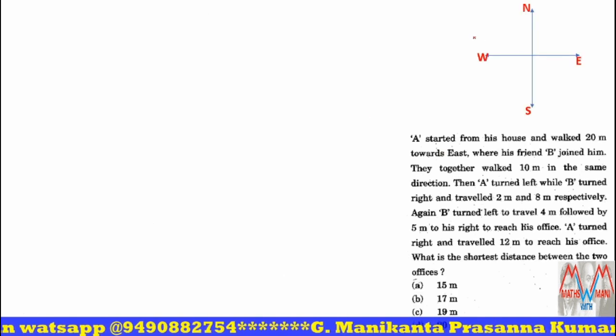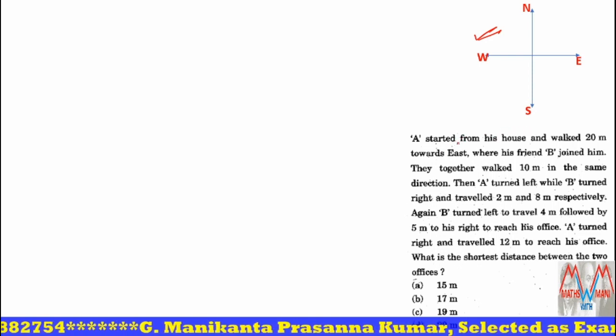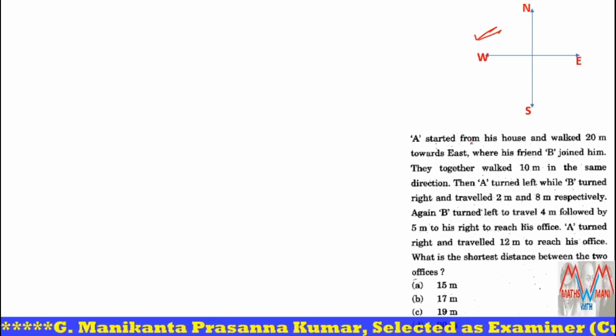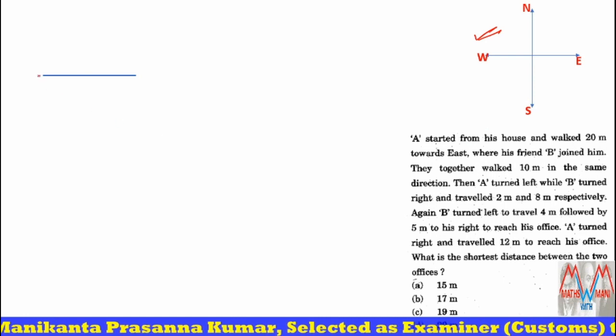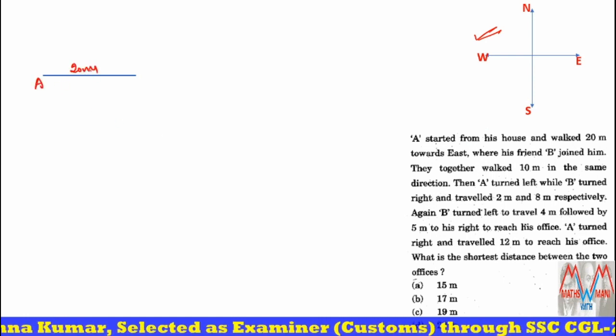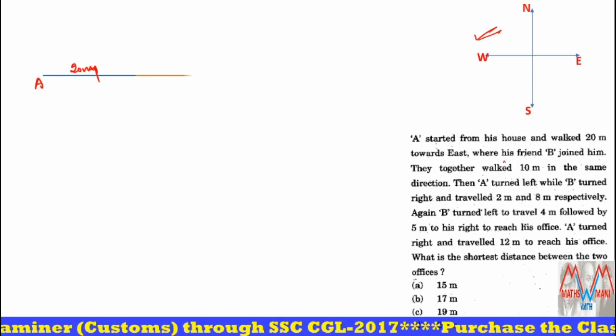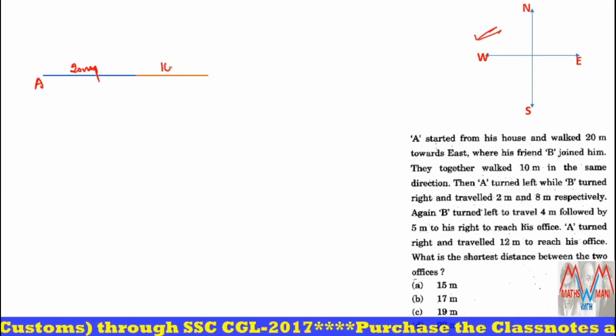So these are the directions, and I am telling this question once again. A started from his house, and walked how much? Here A started, 20 meters towards east. Next, whereas his friend B joined him, they together walked 10 meters. From here, they together walked 10 meters.